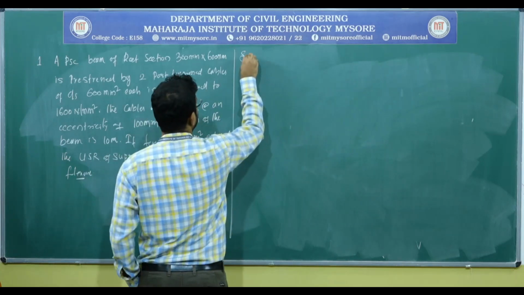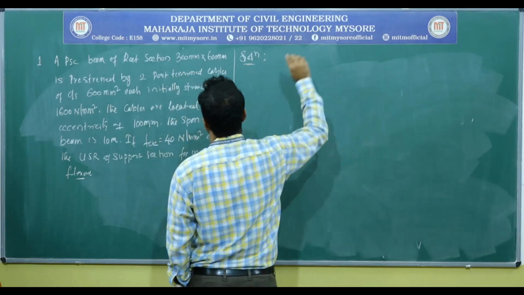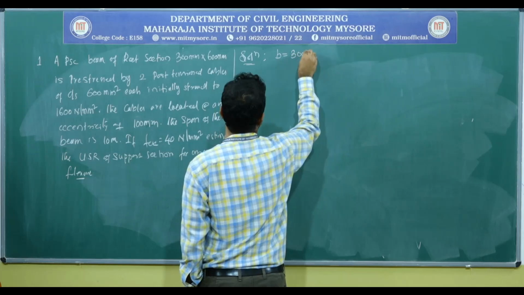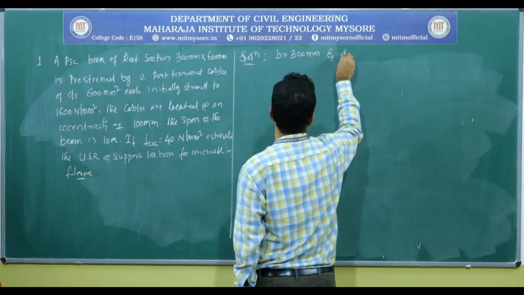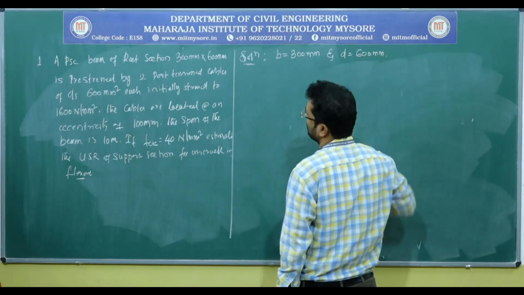So let us solve this. Let us note down the things. They have given the cross section of the beam, that is B equals 300 millimeter, and depth of the beam D equals 600 millimeter.